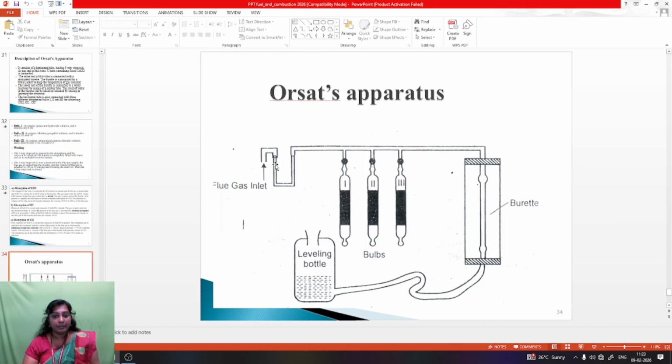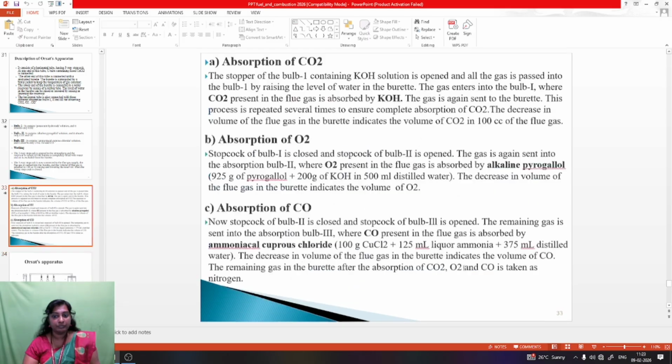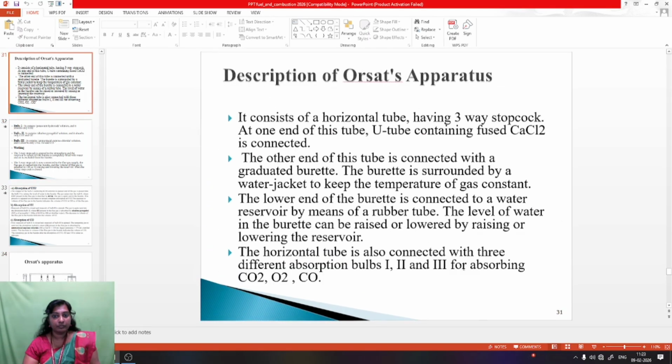These are the parts of the Orsat apparatus: the 3-way stopcock, and 1, 2, 3, these are the 3 bulbs. This is the water reservoir. There is a rubber tube, and the level of water in this bottle is raised and lowered. This is the description of the Orsat apparatus.